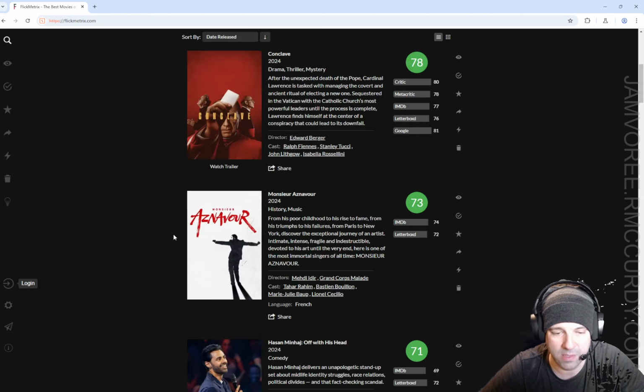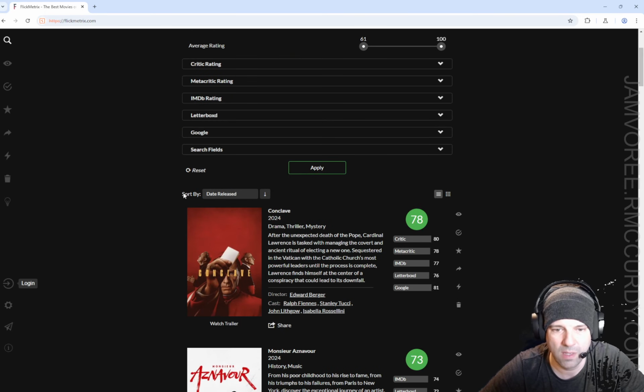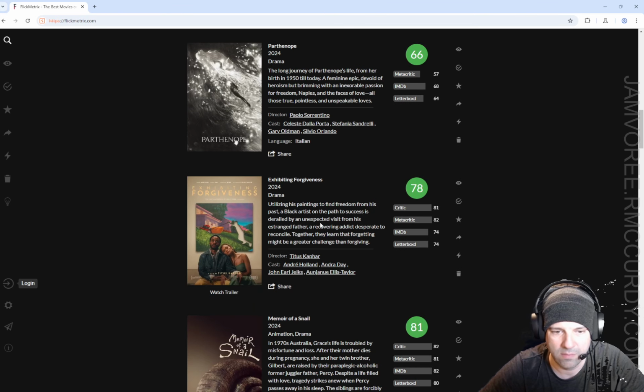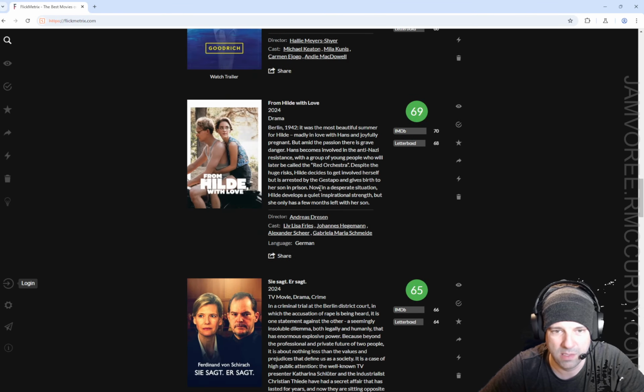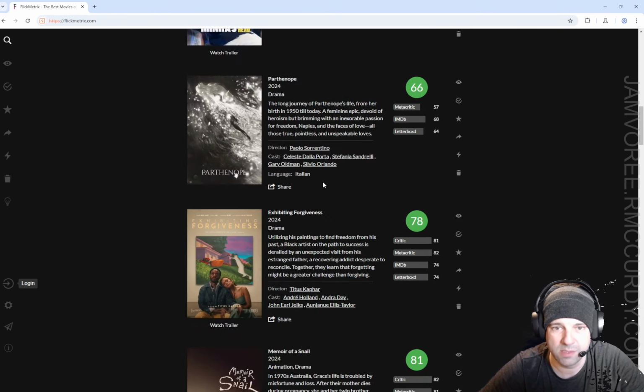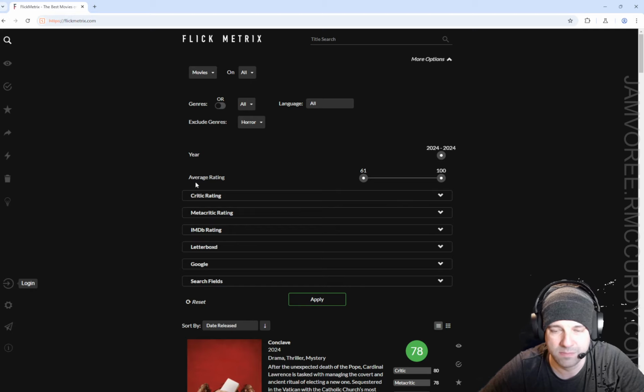We want to sort by date released. Here's our 2024. And let's see if I recognize any of these in the feed. So I think this is more or less what we want.